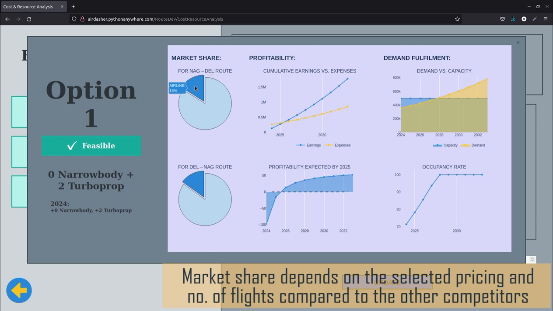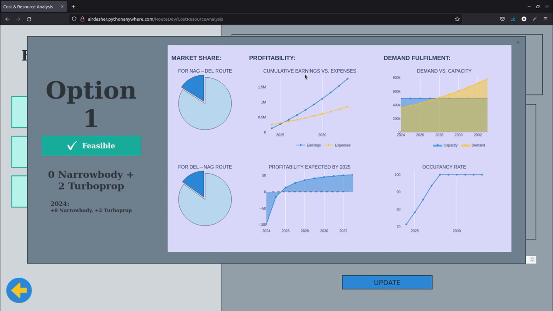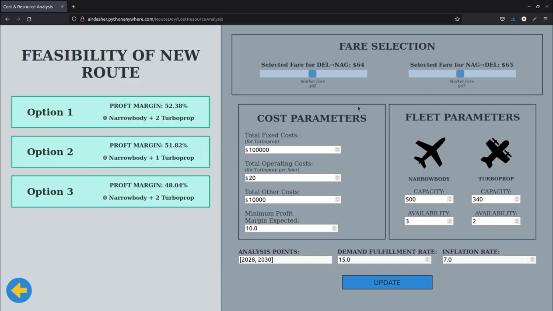your airline. Right now it's around 16% for both Nagpur to Delhi and Delhi to Nagpur, and it also provides information about the total cumulative earnings, expenses, profit margins, demands, capacities, and the occupancy rates. So by tweaking these parameters, you can check for feasibility and profitability.